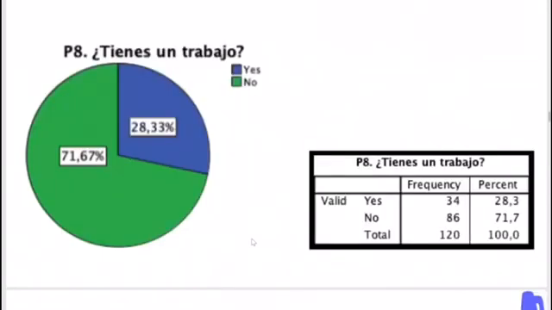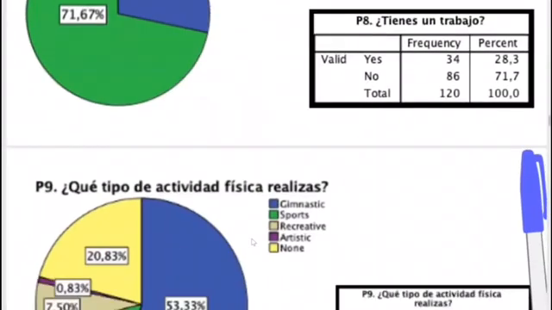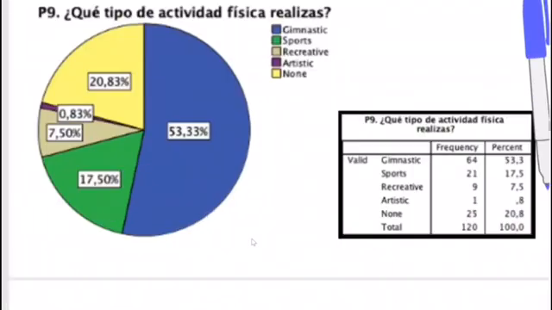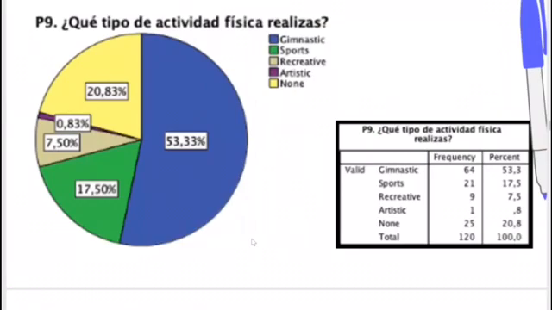The eighth question is, do you have a job? The results of this question show that the majority, 71.67% of the students, don't have a job, and 28.33% have a job.